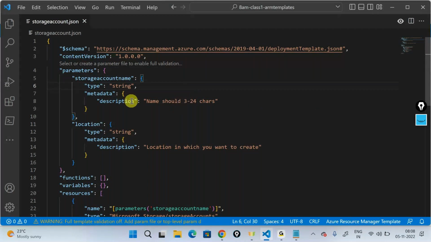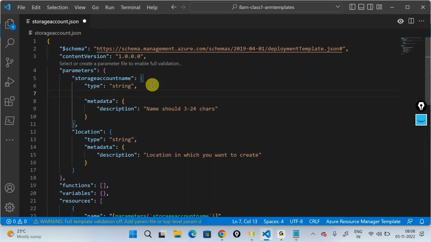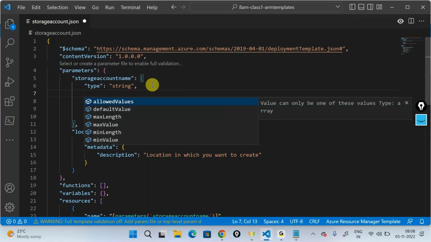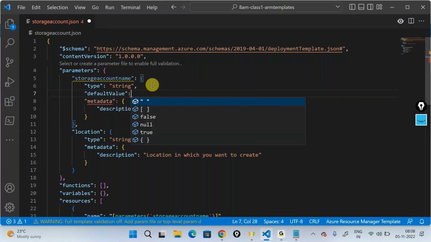So if I go into the template, I have the storage account name and I have the type. What I can do is press enter and give one more property here called a default value. What does a default value really do? I'm looking at two different things. One is called a default value. The other is called an allowed value. Here is what they do.